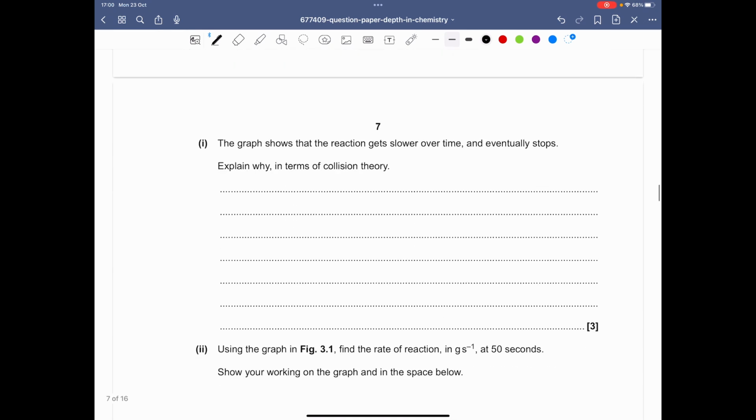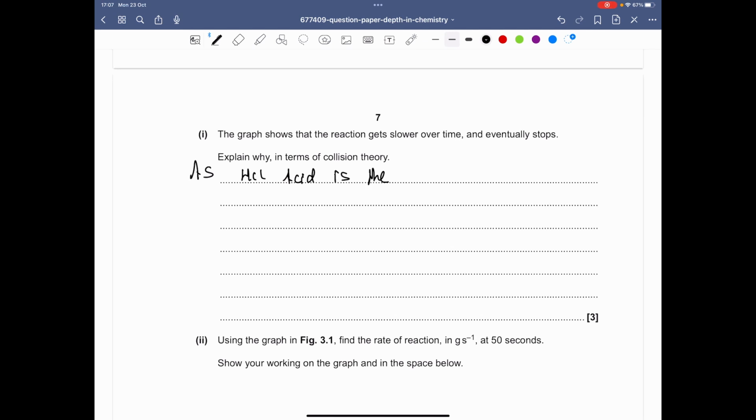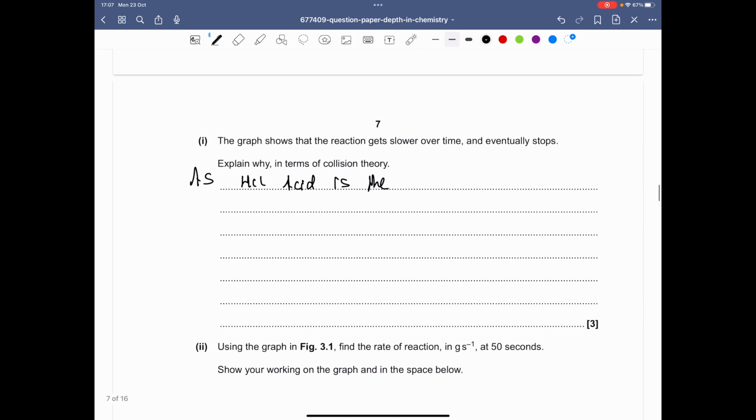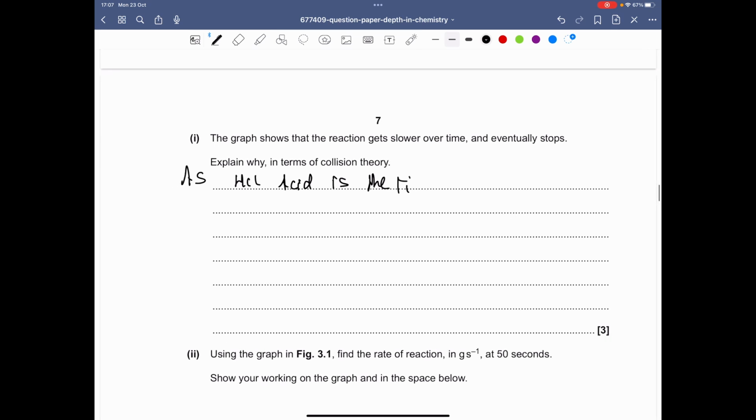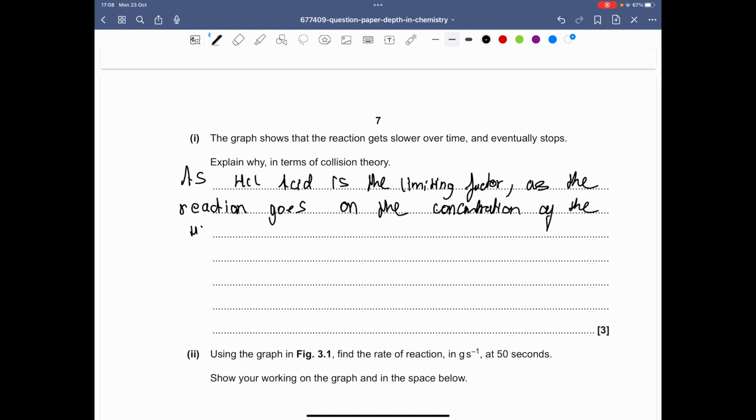So what we can say is, hydrochloric acid is the limiting factor. As the reaction goes on, the concentration of the hydrochloric acid will start to decrease.